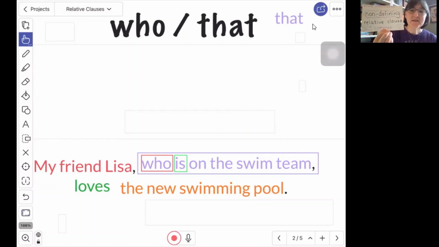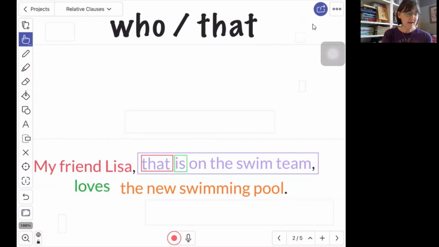And that tells the reader that that relative clause is not necessary information. We can take it right out of the sentence, and the sentence would still make sense. We would not be confused about who it is that loves the new swimming pool. One other rule about a non-defining relative clause is that we cannot replace who with that. We cannot say, my friend Lisa, that is on the swim team. If it's a person, we have to just use who. My friend Lisa, who is on the swim team, loves the new swimming pool.